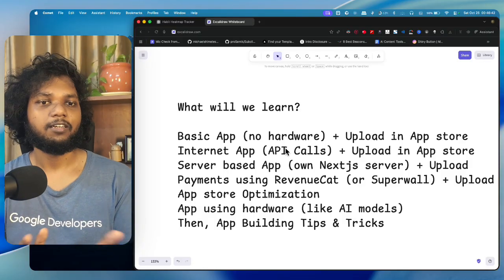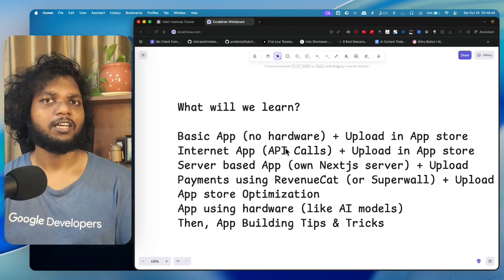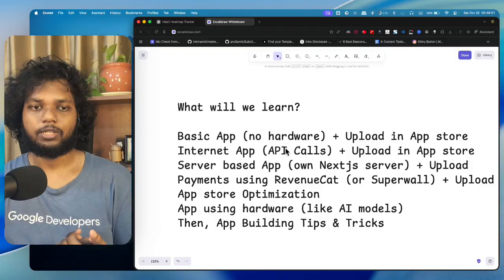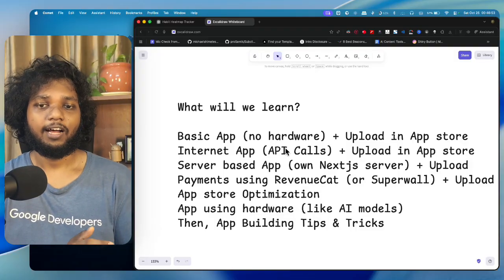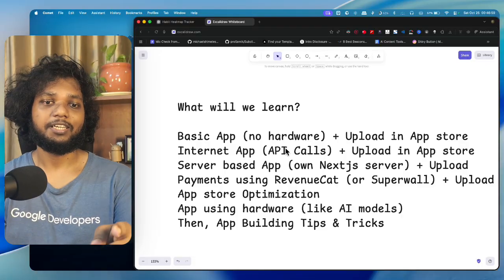Once we have done that, we can easily do App Store optimization, learn the basics of it, and how to prepare landing pages for different regions and all. And after that, we will use hardware, like accessing ML models. Right now, my use case in which AI got stuck is at this level.